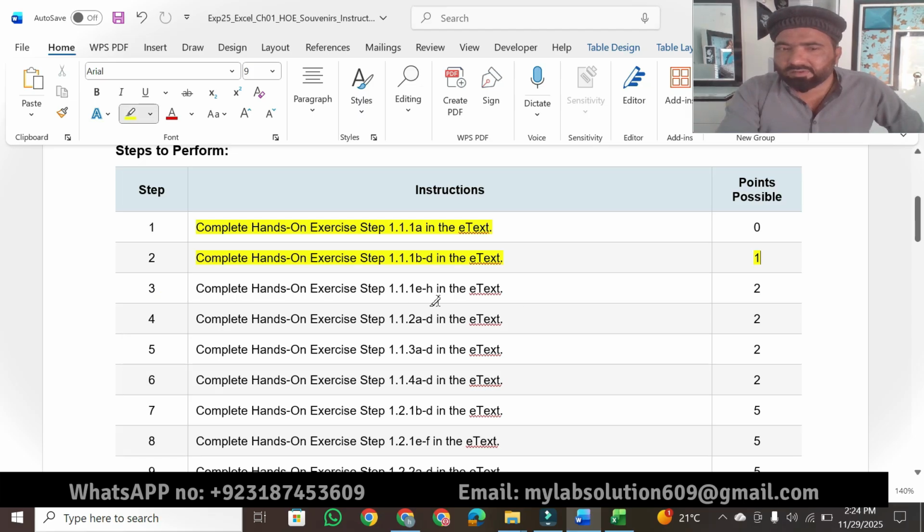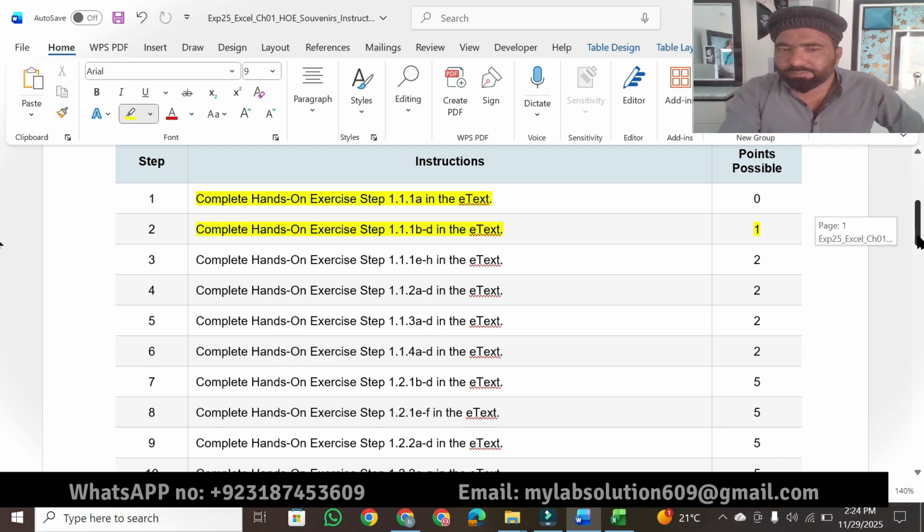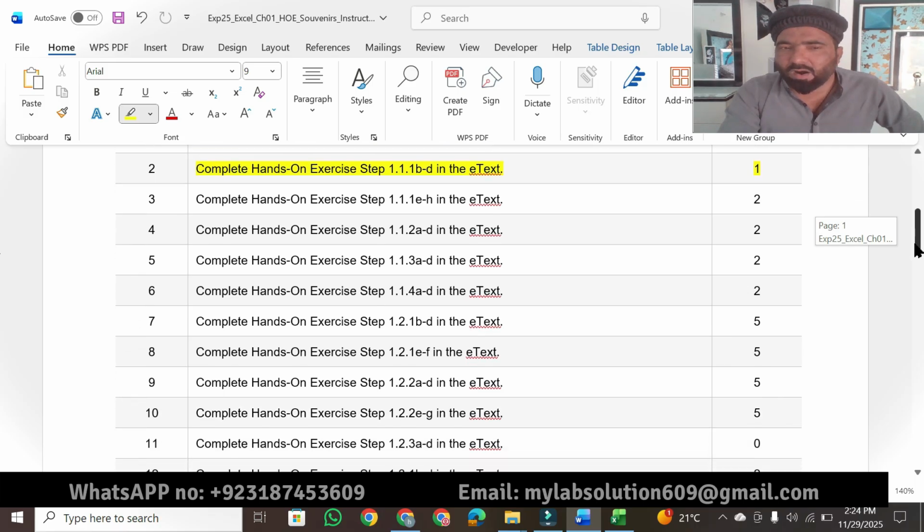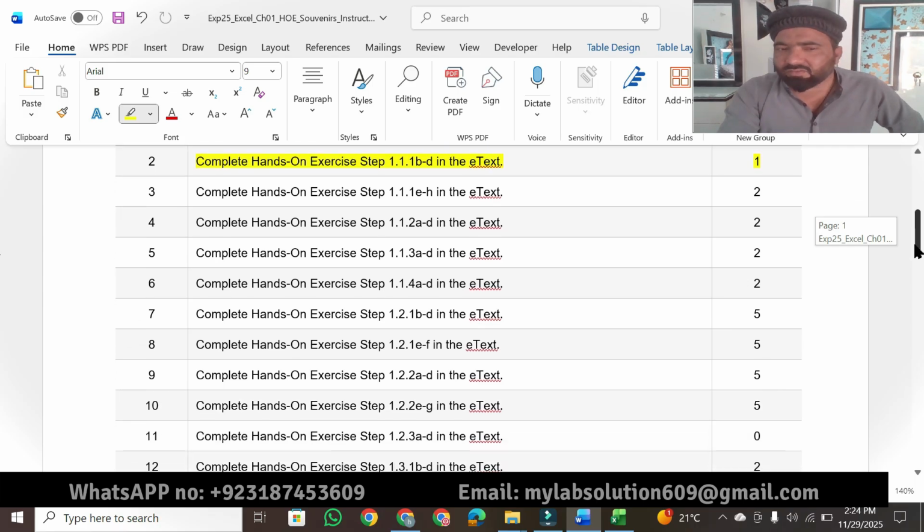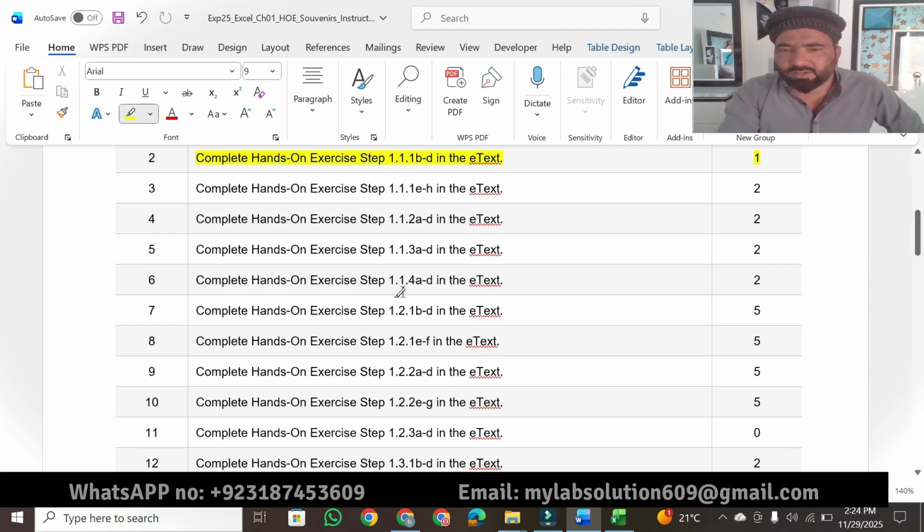In the same way we will solve question number 3 step by step, then question number 4, then question number 5, then we discuss question number 6. In question number 6 we have step 1.1 4D in e-text. That is a 2 marks question. Then we move toward question number 7.